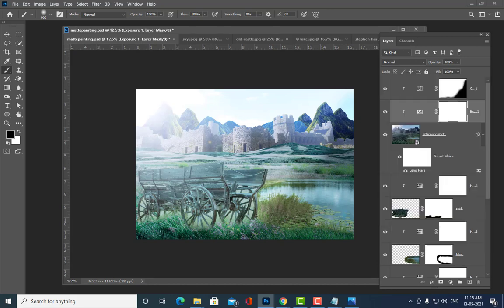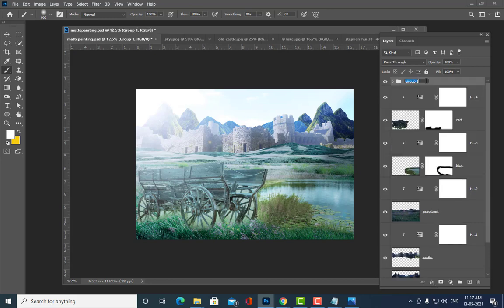Okay, is it clear, all of you? Exposure. Yes, sir. Now we have a perfect afternoon shot. So now what you'll do is, I am going to simply select all these three layers. Okay, I think we have selected all these three, and then Control G, group, and then we have to give it a name, afternoon shot. So now this is an afternoon shot.